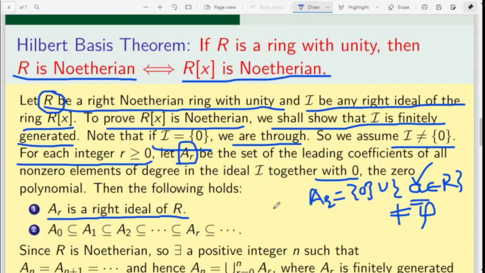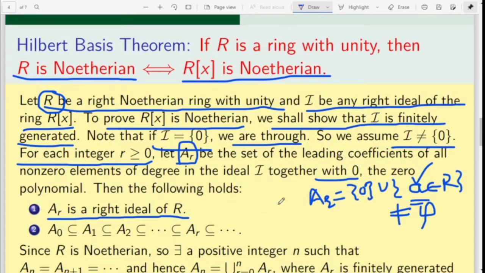As you know, if you take a and b, two elements in A_r, then there will be two non-zero polynomials in I with leading coefficients a and b respectively. So we can obviously find a non-zero polynomial, or a zero polynomial, with leading coefficient a minus b.